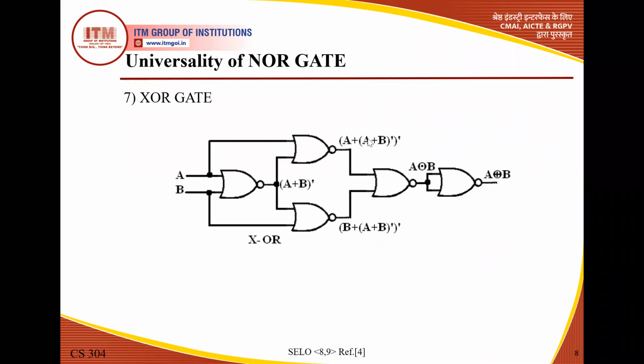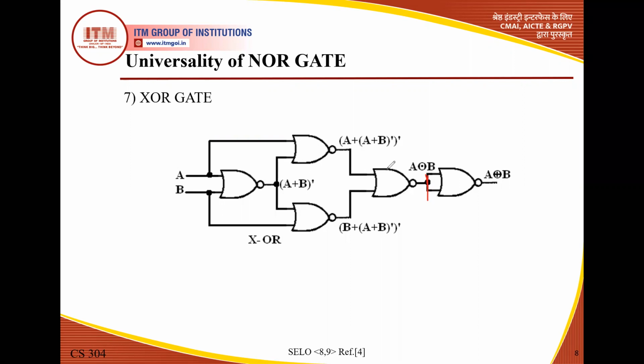XOR gate. If we concentrate on the previous slide, we discussed the XNOR gate. So this is the arrangement of XNOR. If we compare with the previous slide, from up to here we already discussed. This arrangement is similar, because from up to here we have XNOR. This is the symbol of XNOR. We have a similar arrangement which was discussed previously in the case of XNOR.